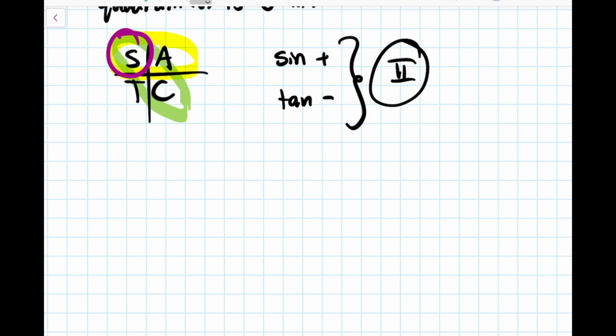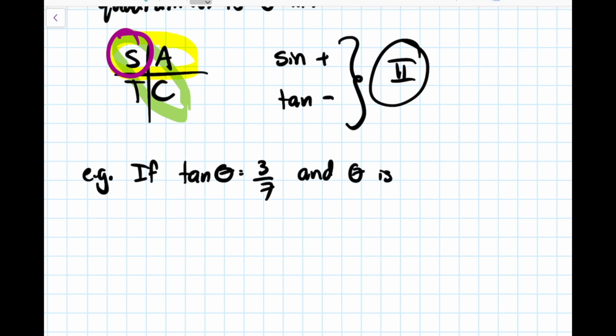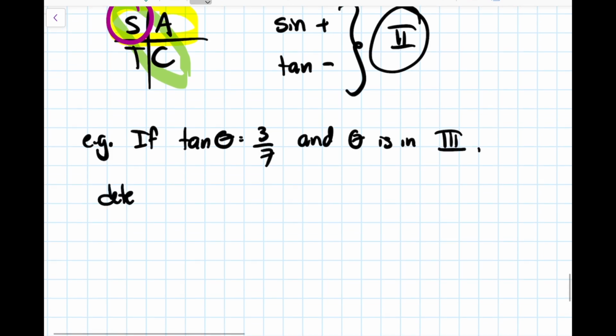All right, one last question. So I'm going to tell you that tangent of theta is 3/7. And I'm also going to tell you that theta is in quadrant 3. Right, so both useful pieces of information. I want to know some exact values for sine and cosine.